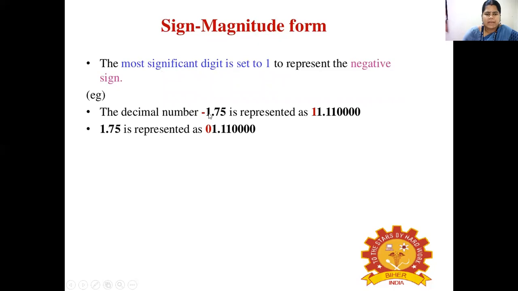So here the minus is replaced by 1. If it is plus, here we have 0. Minus means 1, plus means 0. This kind of representation is called sign magnitude form.